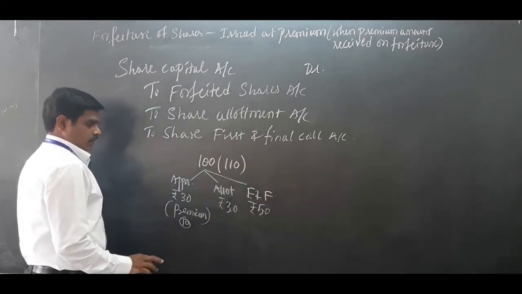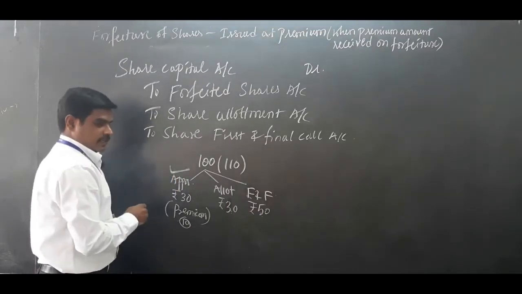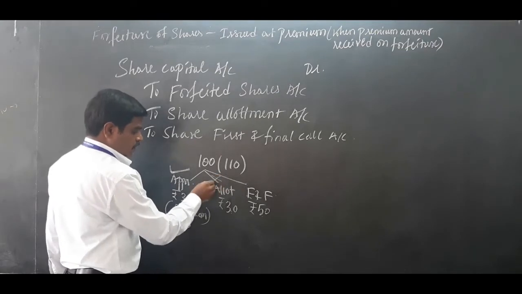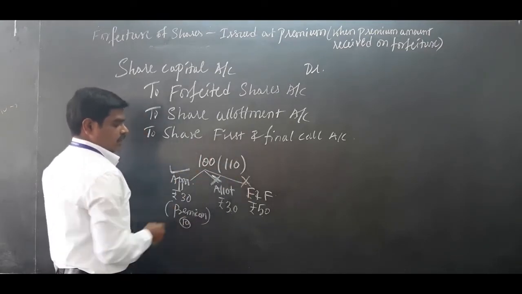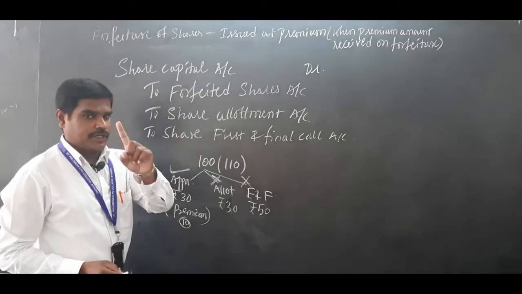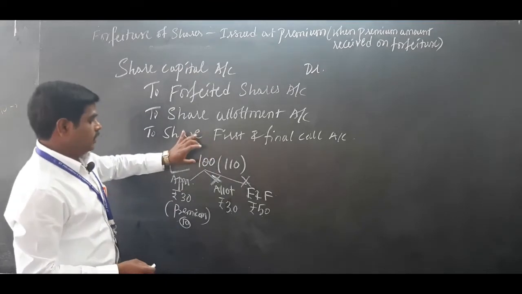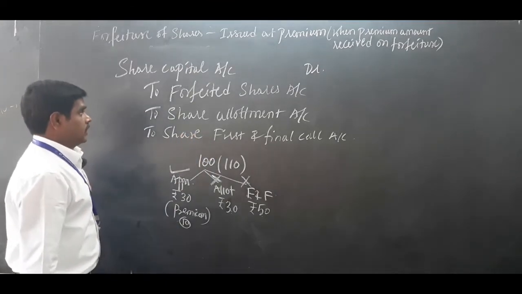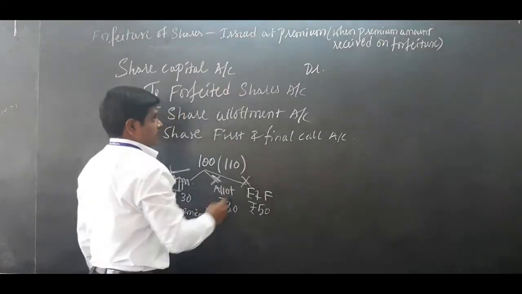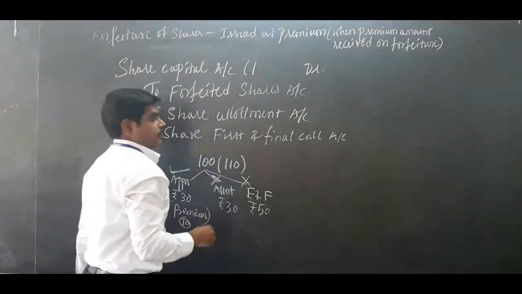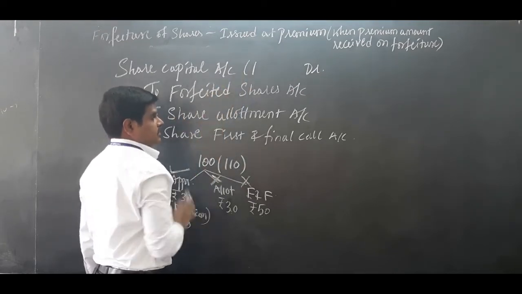Assume the share application money is received. Allotment is not received. First and final call is not received. Let me take only one share for this example, that is 110 rupees. So how to pass the journal entry? Share capital account debit, one share. This one you don't write in your notebook, just understand this.